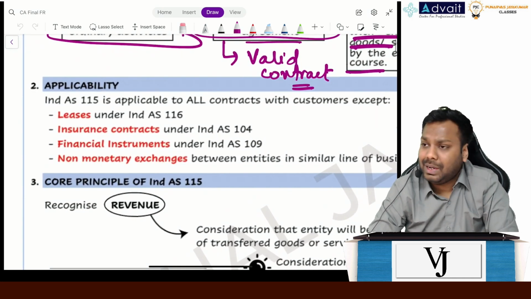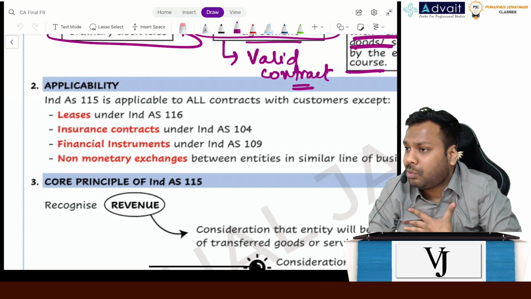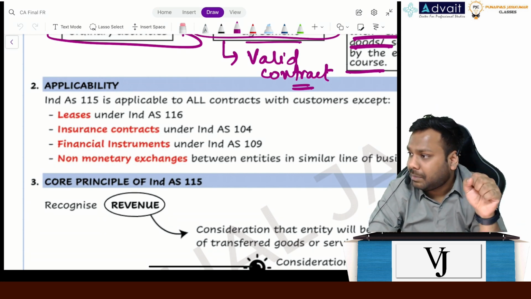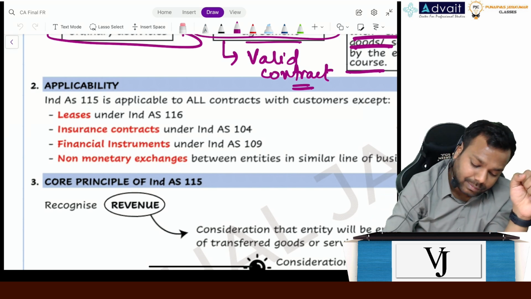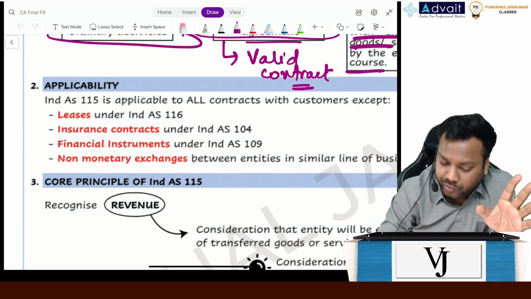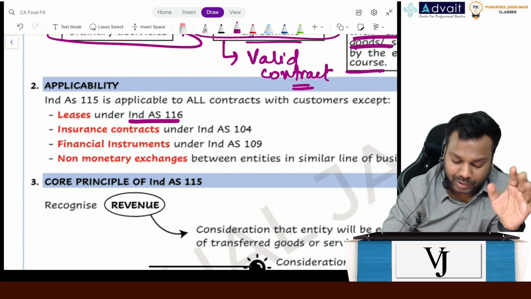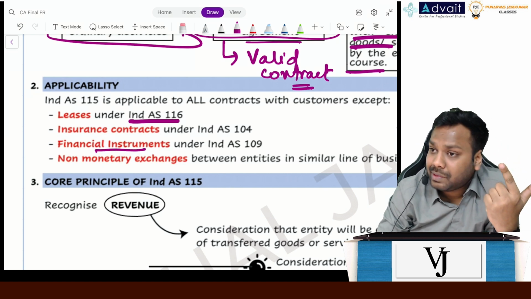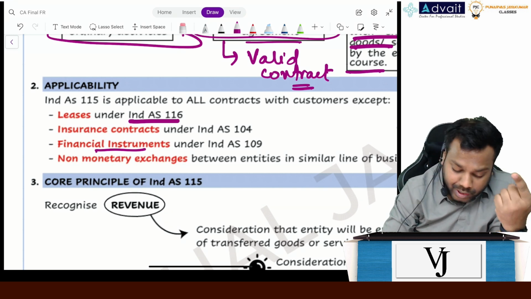Let's suppose my business is to do leases. Definitely I'll get lease income, right? But that lease income will not be covered under Ind AS 115. That will be covered under Ind AS 116. Again, insurance contracts are not covered. Financial instruments, I'll get finance income, but that will not be covered under this one either.